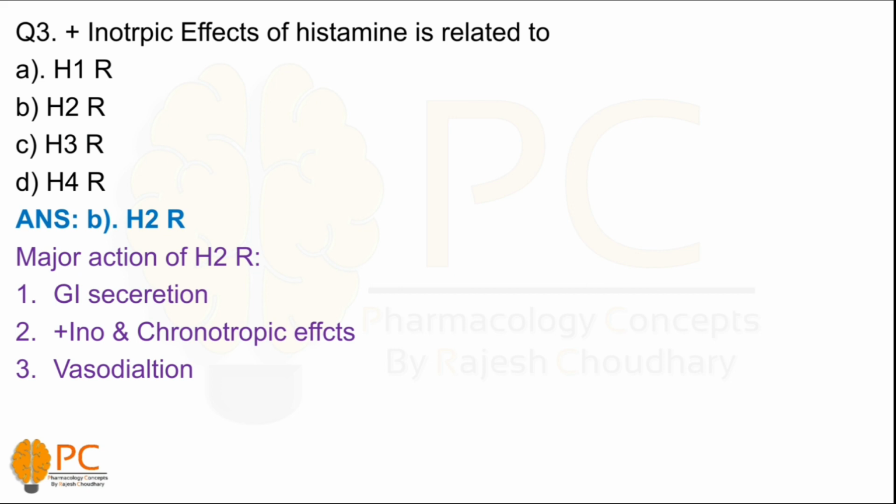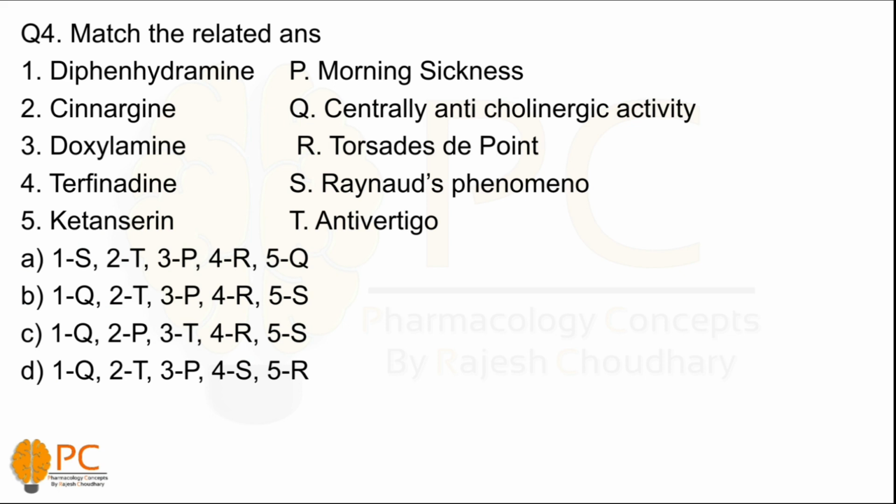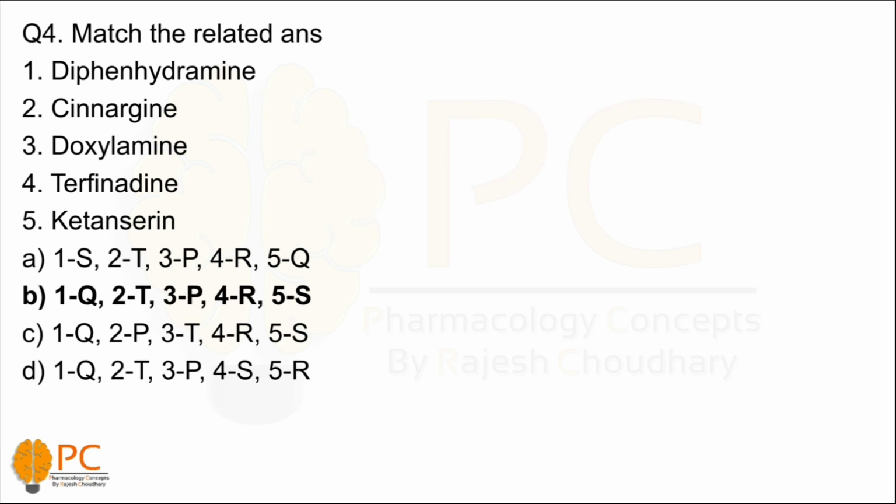Now come to question number 4. Take a look. The answer is B. For diphenhydramine, the answer is Q, meaning it has a central anticholinergic activity. We know that all sedative antihistaminic drugs have some anticholinergic property.